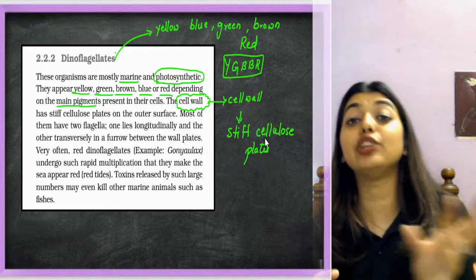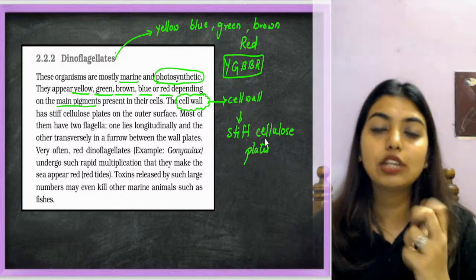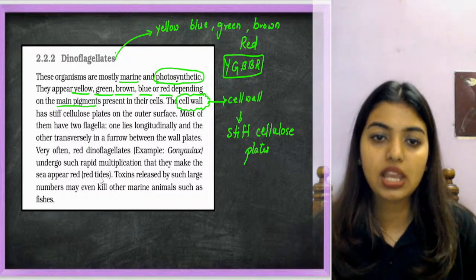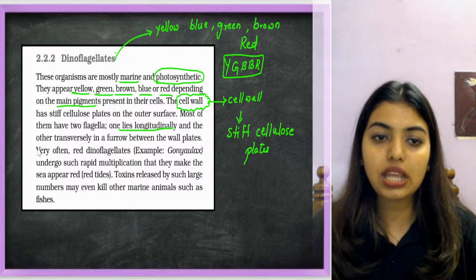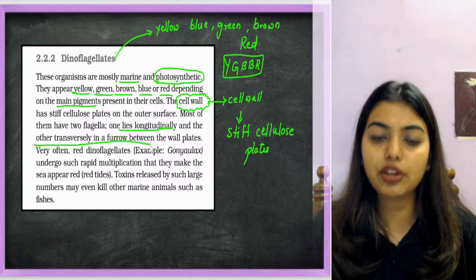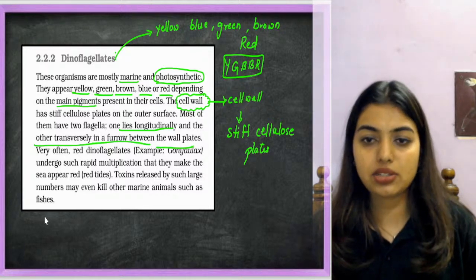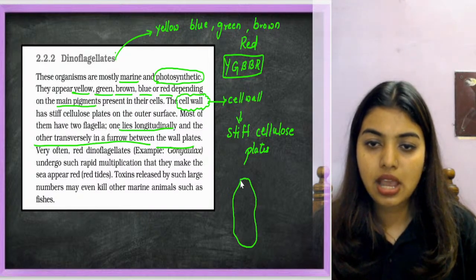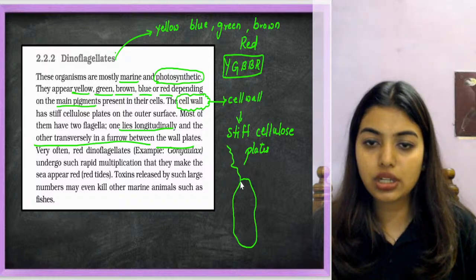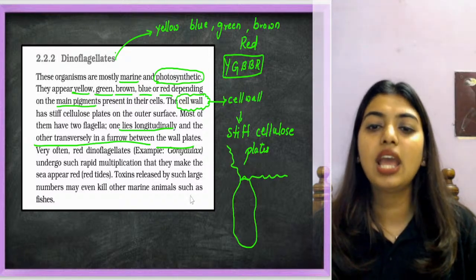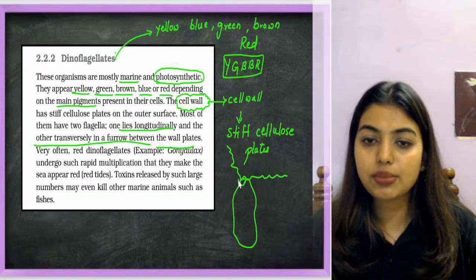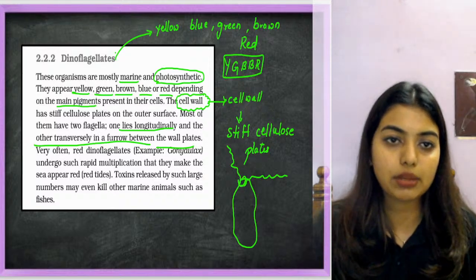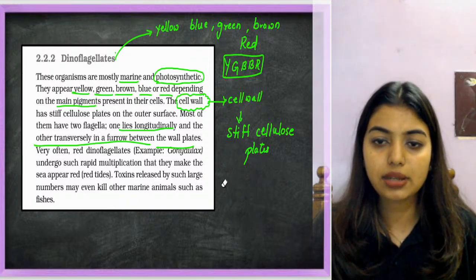From the term dino itself, you understand that dinoflagellates means two flagella. One lies longitudinally and the other transversely in a furrow between the wall plates. If I am drawing the dinoflagellates, one is going longitudinally, one is going transversely, and they are not coming out from just any place, they are coming out from a furrow. Let me draw it better to make you understand.